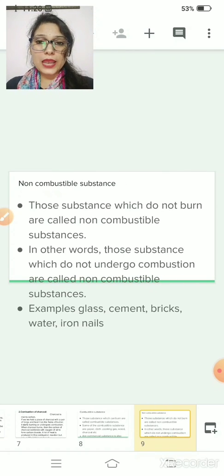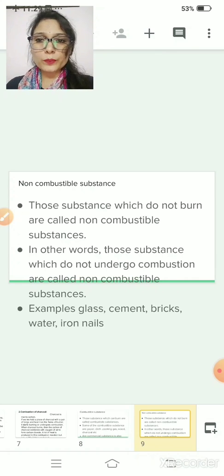Now, our second type is non-combustible substance. Non means which cannot burn. Those substances which cannot burn on heating are known as non-combustible substances. What are non-combustible substances? Those substances which cannot give flame or burn are known as non-combustible substances. Examples: glass, cement, brick, water, iron nails. These are all examples of non-combustible substances.